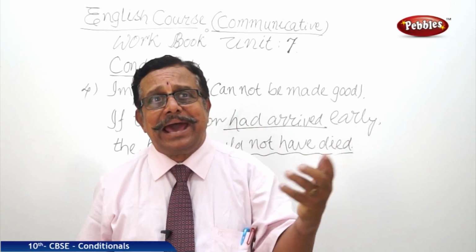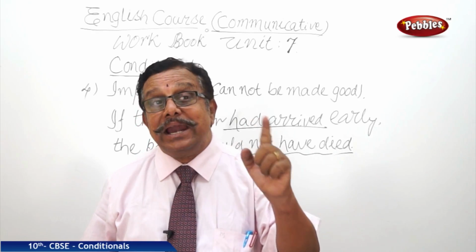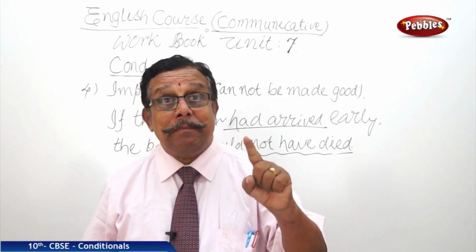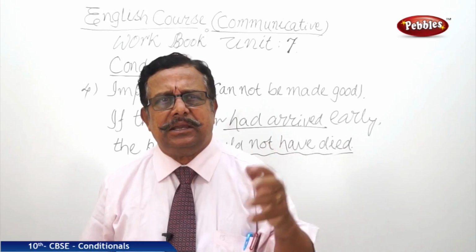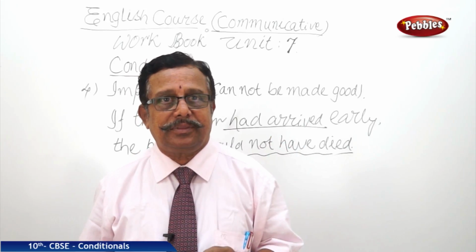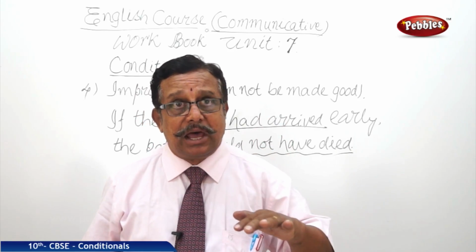Then what do we compare? We compare our quality. We compare our manner. We compare our quantity. We compare our behavior. Is that all?